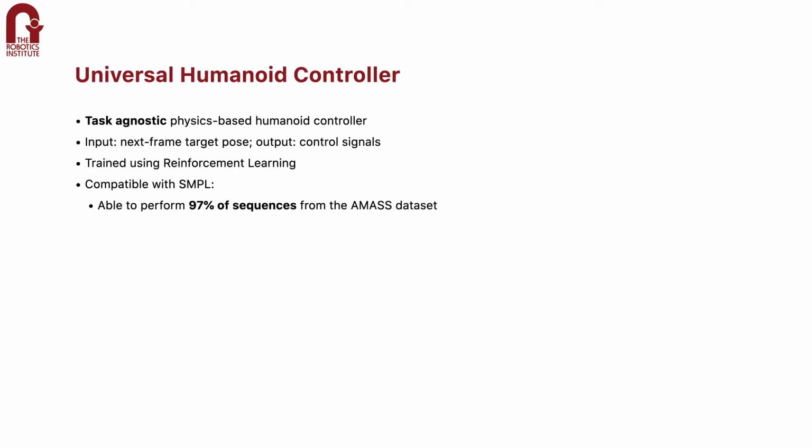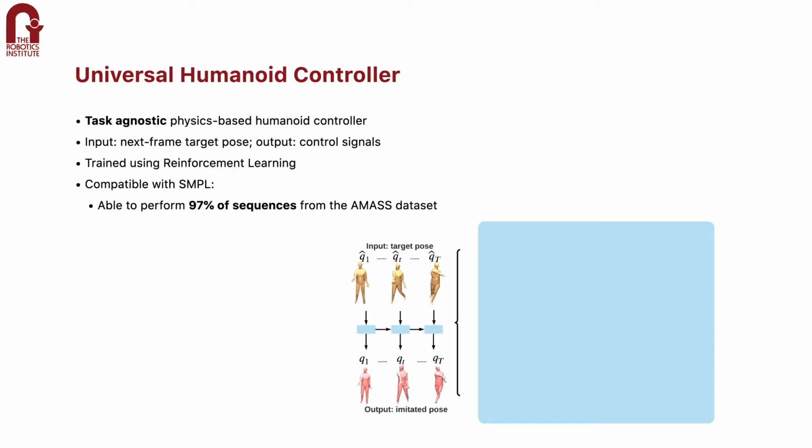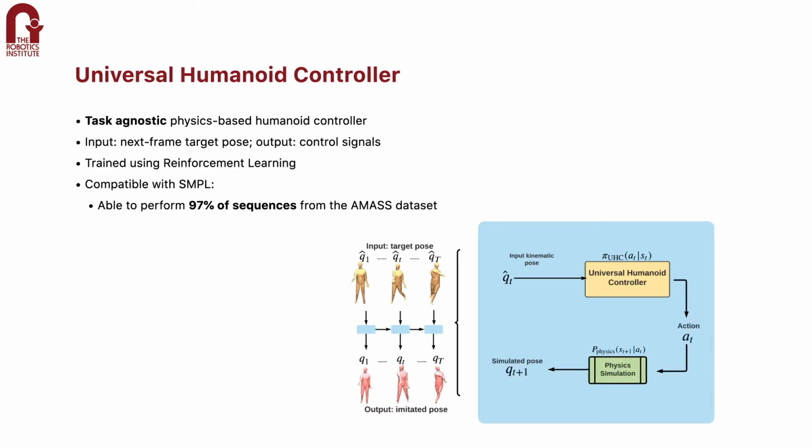This controller is capable of driving a simulated humanoid to mimic a broad range of human motion. The input is one frame of target pose to mimic, and the output at each step is joint torques. This controller is compatible with the SMPL human model and can successfully mimic up to tens of thousands of mocap sequences. We use standard reinforcement learning and motion imitation to train our controller, and compared to prior work, we learn from a much larger human motion database.